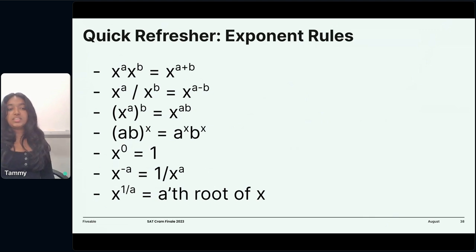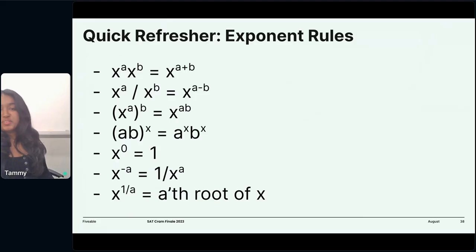Another example: x^-2 would be 1 over x^2. And x^(1/8) would be the 8th root of x. And just like the square root of x is the same thing as x^(1/2). Another one, x^2 raised to the 3 would just be x^6.